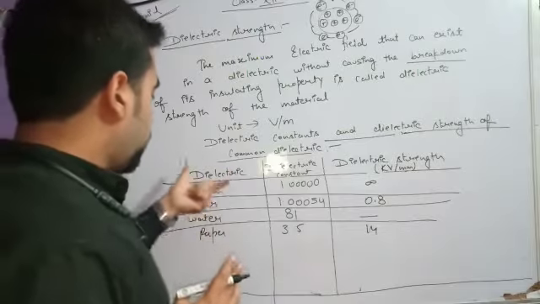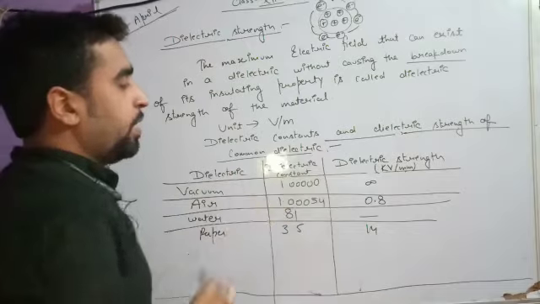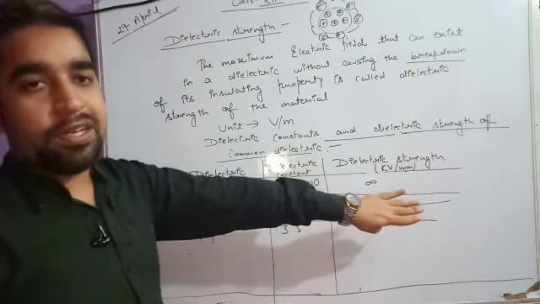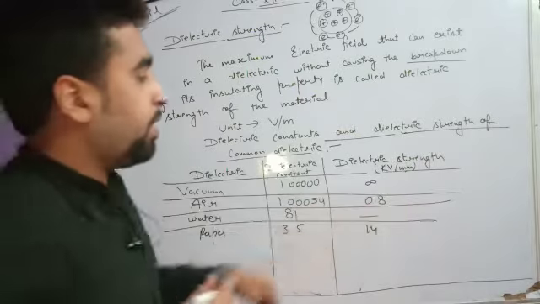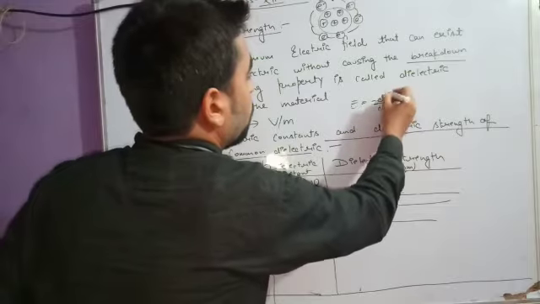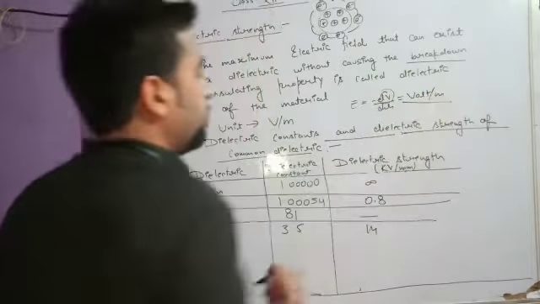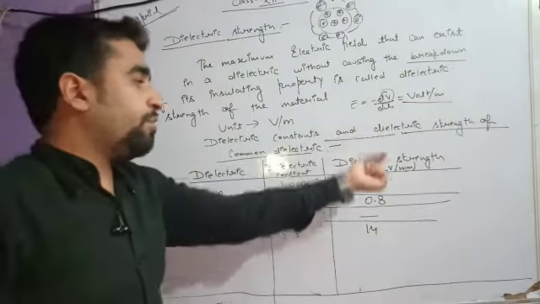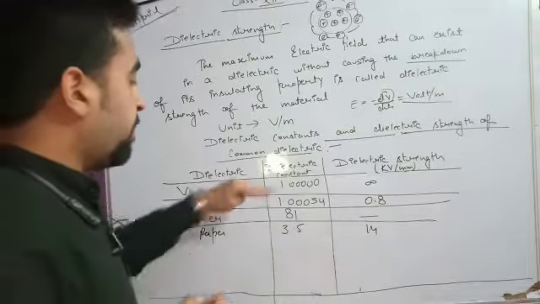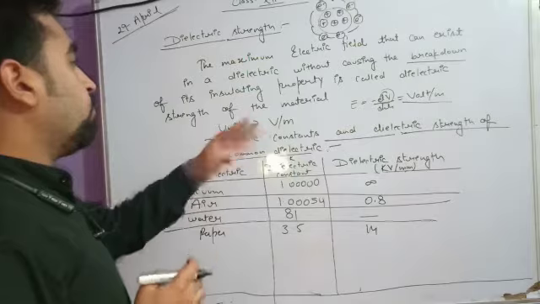There is one column in which I have written dielectric constant, and another for dielectric strength. What should be the unit of dielectric strength? Already I have told you it is an electric field, and the formula for electric field is E equals minus dV upon dr. So dV is volt and dr is meter, giving volt per meter, but here the conventional unit which we use is kilovolt per millimeter. So you have to remember this.